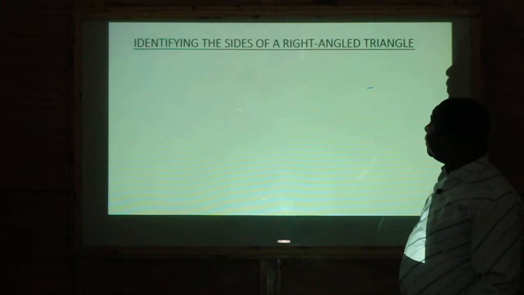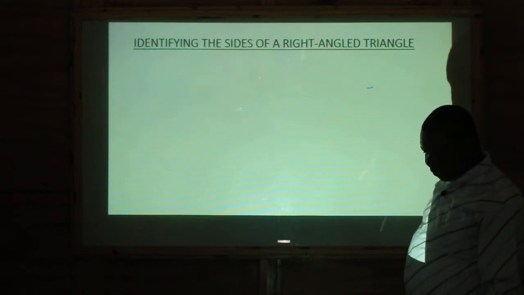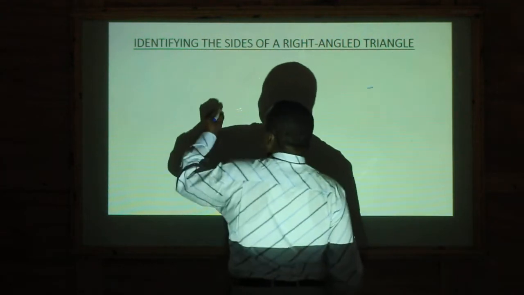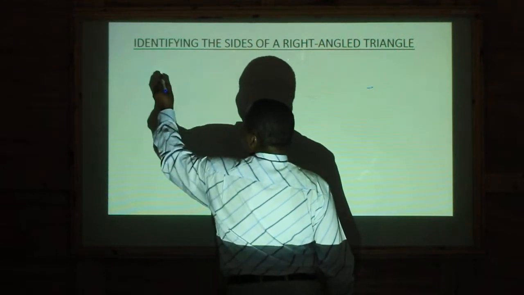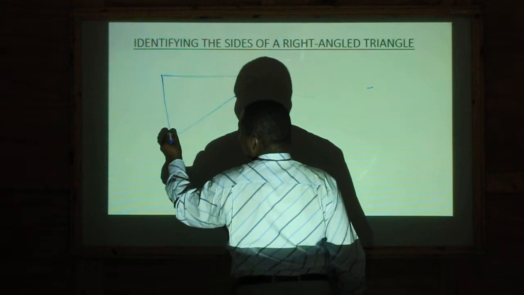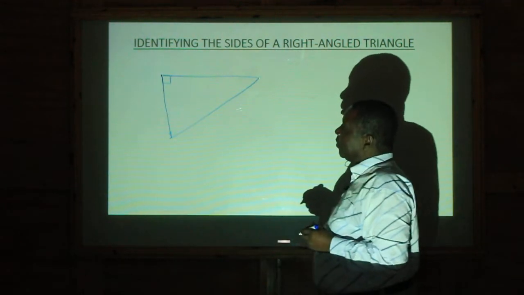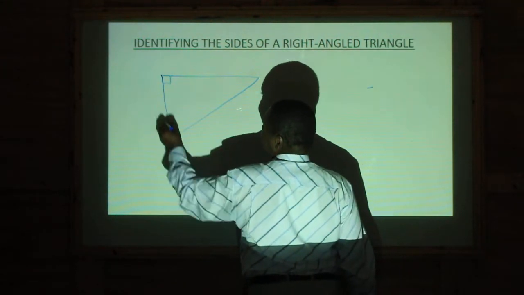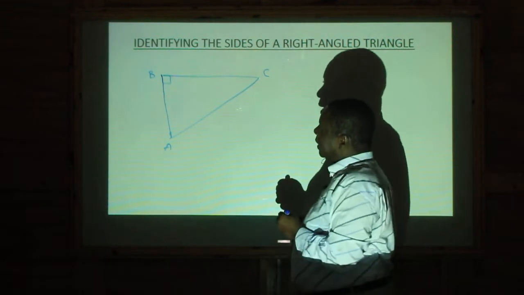Yes, let me give a few examples here to see how best you can identify the sides. All right? Let's say we have a right angle triangle like this. This is a right angle triangle. All right? I can even give it a name. Let's say this is A, this is B, and that is C.